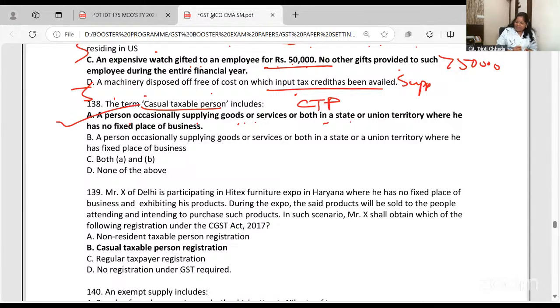That's the correct answer. Person occasionally supplying goods or services in a state where he has a fixed place. No. Then he is registered. Both A and B are wrong because B is not correct, and none of the above is wrong because A is correct. So if you are supplying goods in another state where you don't have a fixed place of business, it is called what, dear students? It's called a casual taxable person.